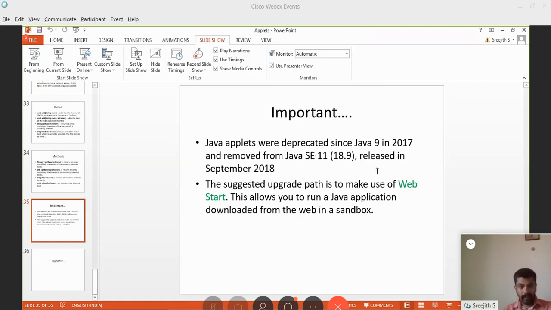And from Java SE 11, Standard Edition 11, released in September 2018, you do not have support for applets. The reason is, as I mentioned in the beginning, applets are programs which are transported over the internet. We are embedding those into browsers. So the browser makers are getting rid of this plugin support because plugins have to connect deeply into the browser architecture. So this makes it very difficult to keep the security things up to date. So nowadays the browsers do not support it.